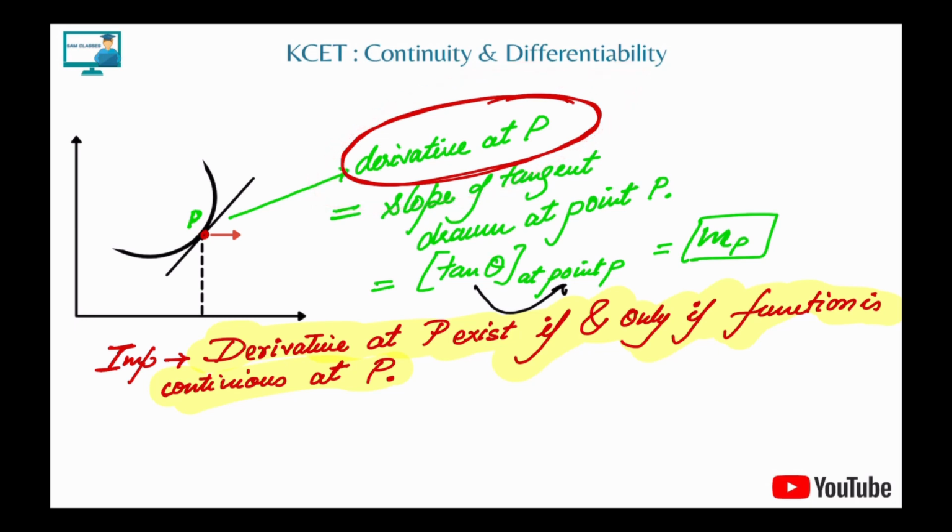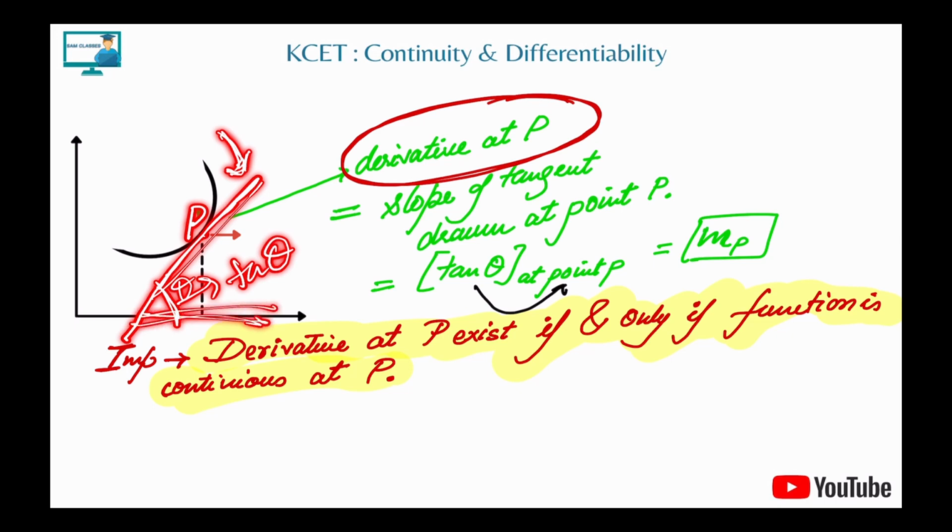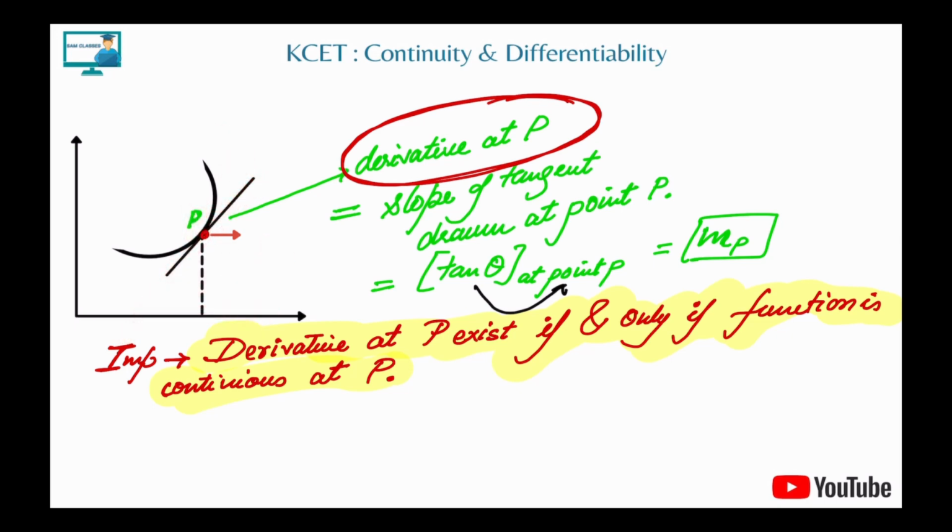Clear? So nothing is there, student. Okay. So derivative at point P is nothing but the slope of the tangent which you have drawn at P. Derivative at P is the slope of this tangent line which you have drawn. Now already we know, and we'll study in the straight line, what is the slope of a line? That is tan theta. Okay, theta is the angle that it is making with the positive direction of the x-axis. That's it. Okay, so that is the derivative.